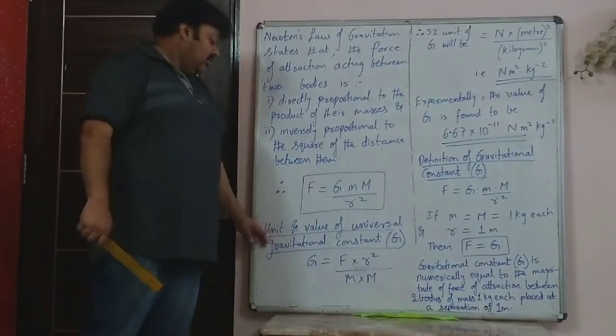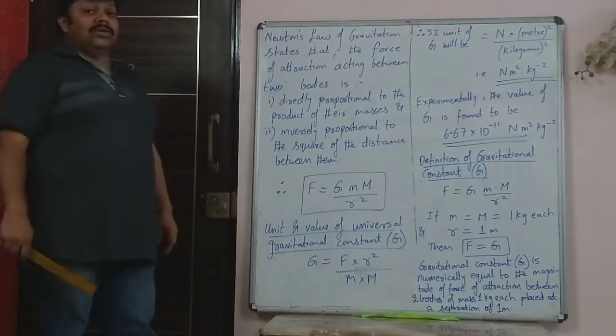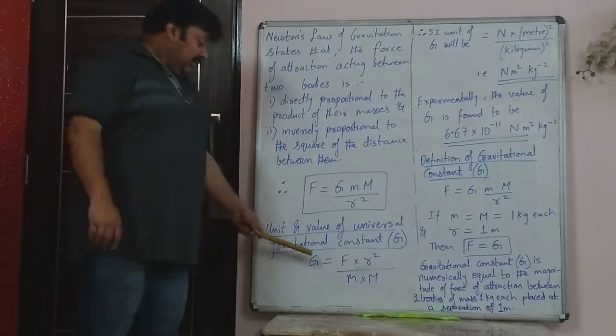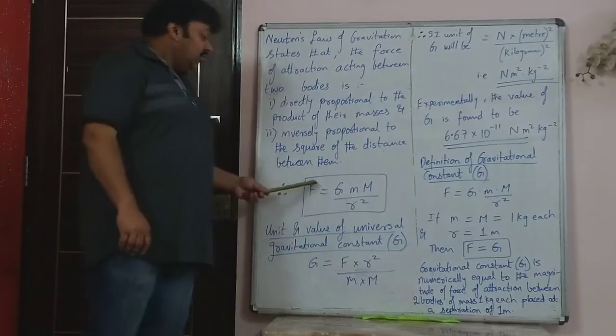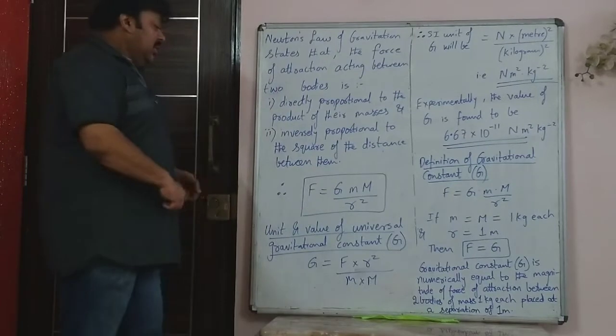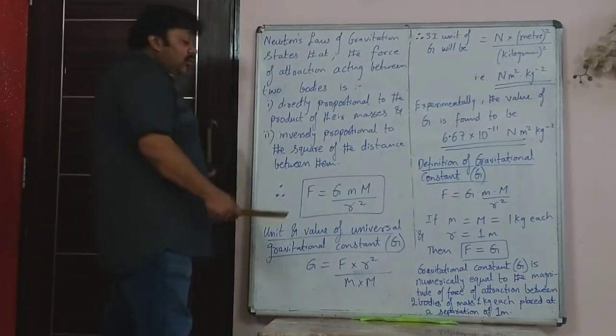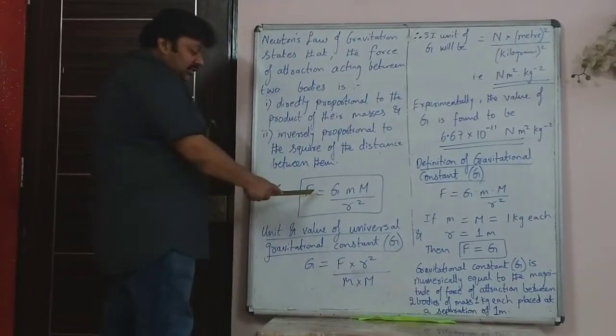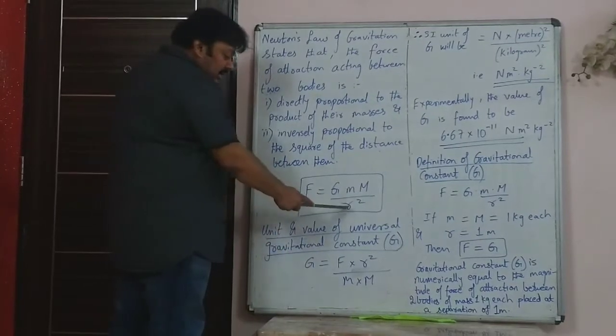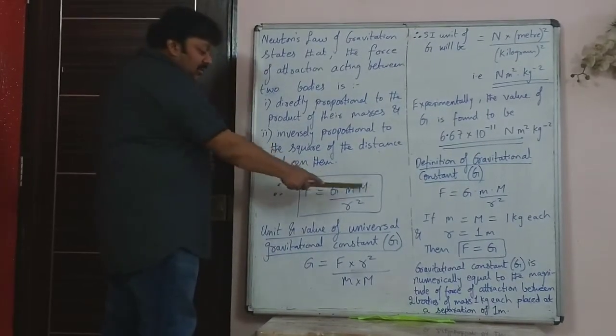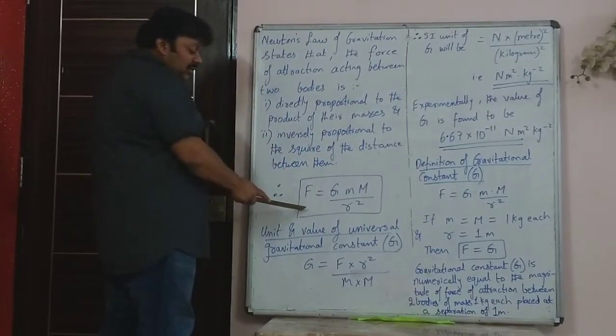Unit and value of the universal gravitational constant, capital G. When you use the same formula, we are first going to find the unit of G. So you just interchange the formula and take r squared on top and small m into capital M down.